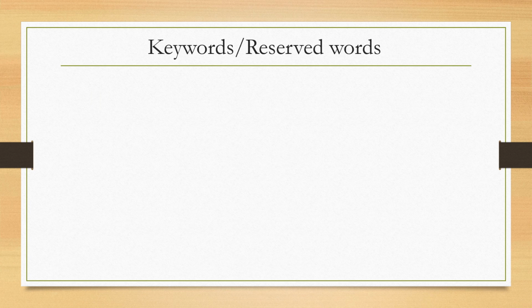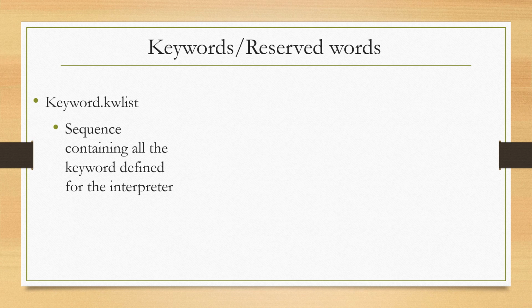All these 33 keywords we can find out using keyword.kwlist, which is a sequence containing all the keywords defined for the interpreter.